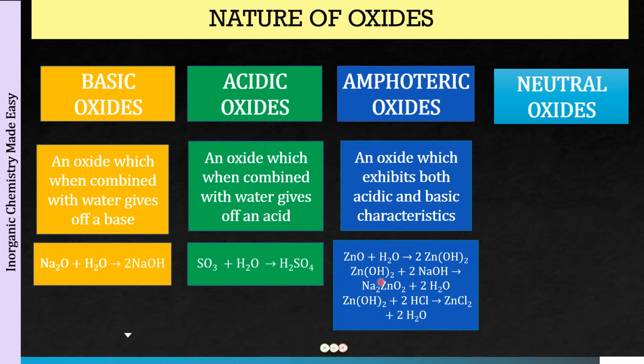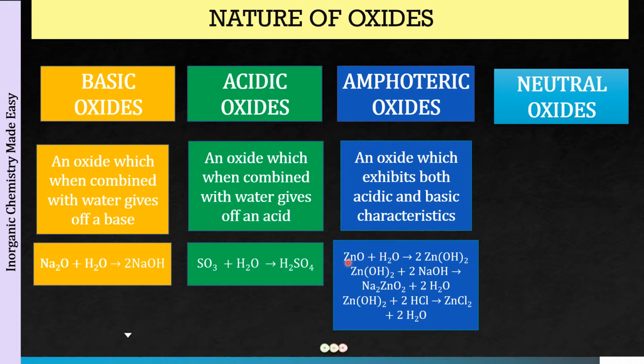And do remember, whatever is the nature of the hydroxide will be the nature of the oxide. It is going to be the same nature for the oxide also. So if we have zinc hydroxide to be amphoteric in nature, zinc oxide is also amphoteric in nature. Okay, so please do remember this.